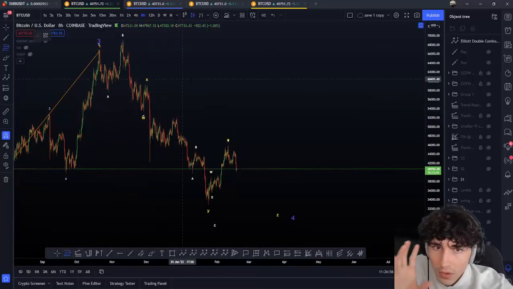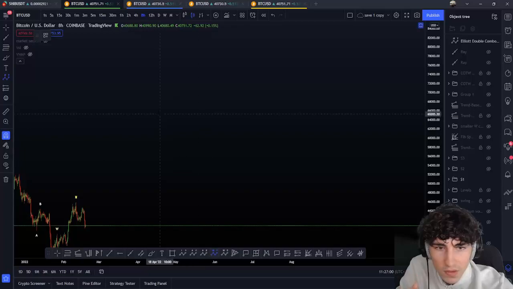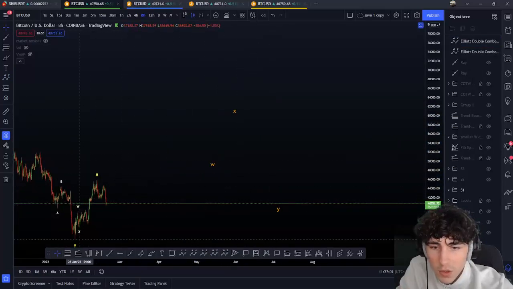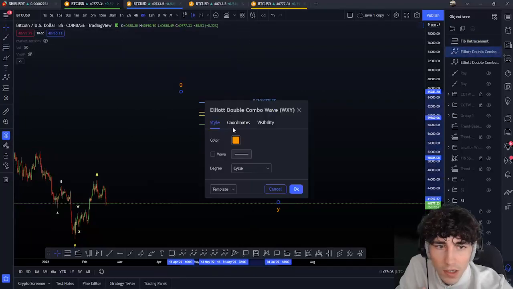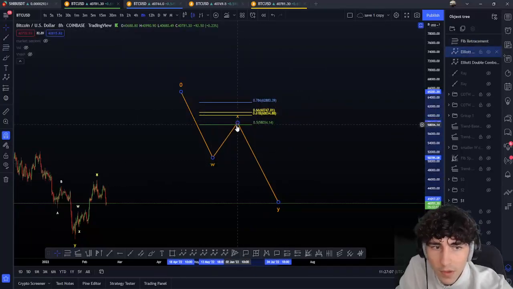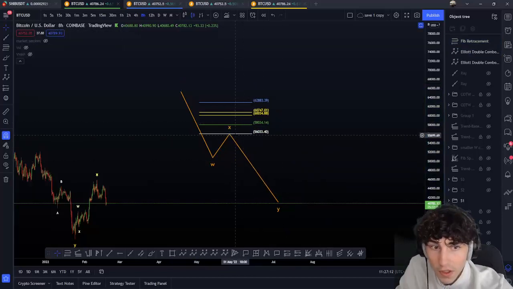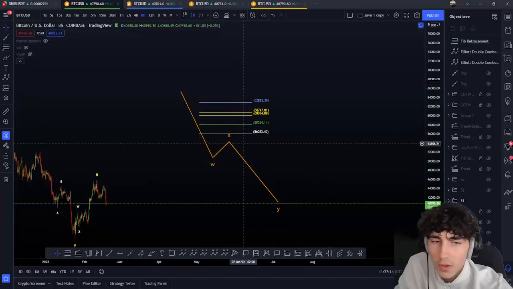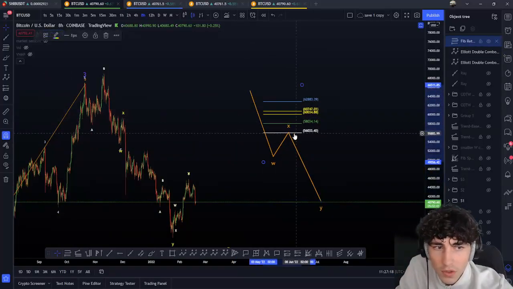As always, a WXY. Okay, so first, let's take the case with the most easiest pattern here. A WXY to be valid. So not only this, but to be valid, have to retrace on the X wave. Okay, 38.2 minimum. If we do not retrace 38.2 here, so that first target here, if we retrace less, we have to think about another pattern, and normally the pattern is wrong. Okay, so we have to normally retrace minimum that.